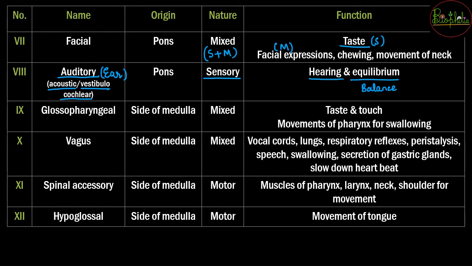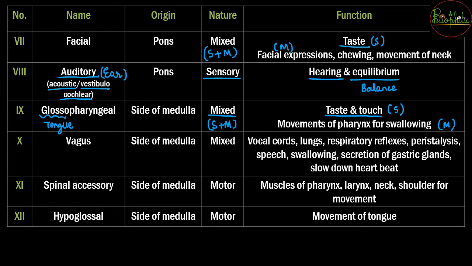The ninth cranial nerve is glossopharyngeal nerve. Glossopharyngeal nerve is a mixed nerve, that is sensory as well as motor nerve, which is for the taste and touch. So taste के लिए glosso word है. Glosso is going to be related to the tongue, and that taste and touch is going to be the sensory part, whereas movements of pharynx for swallowing is going to be the motor part.